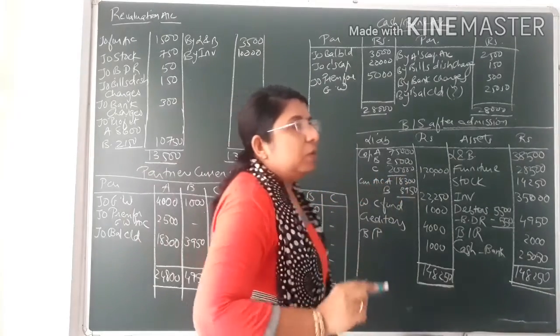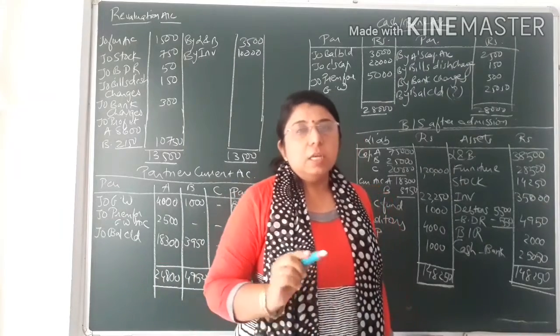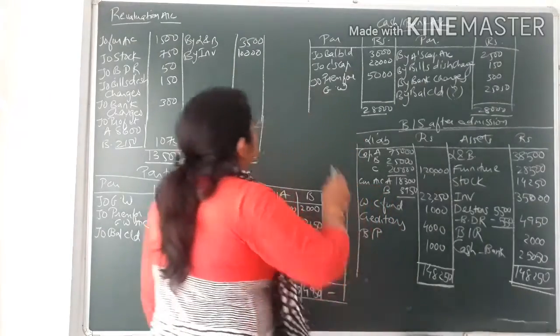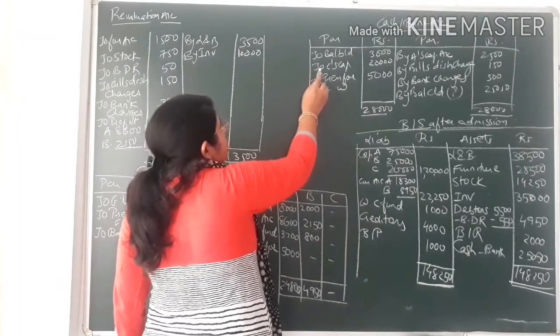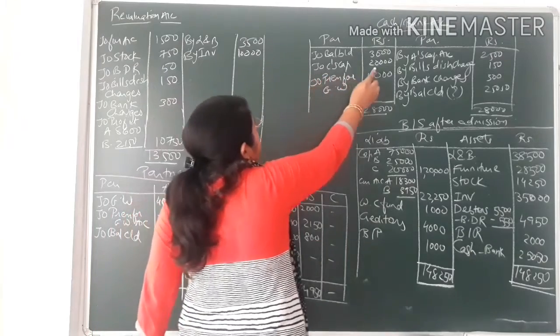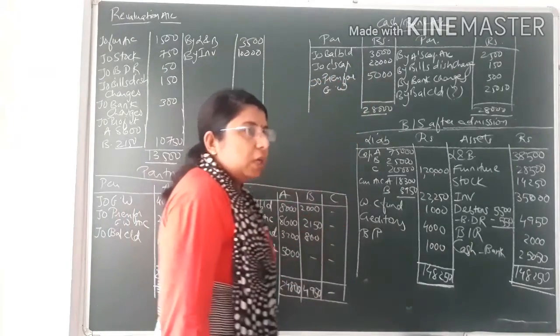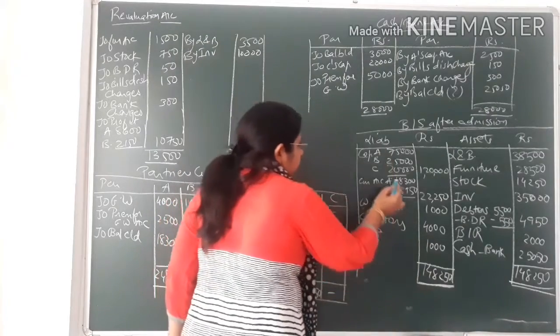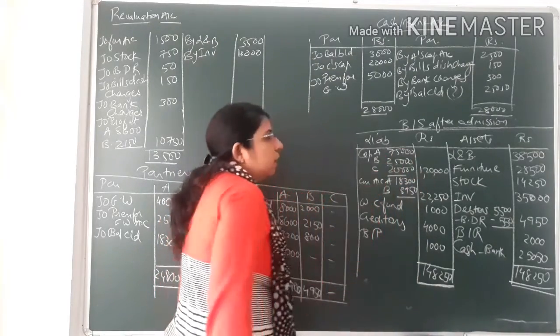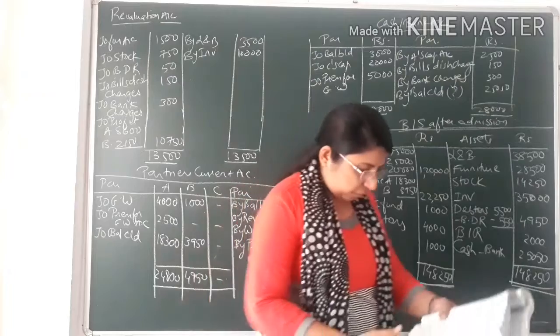In the capital account you will be writing by cash account, that is 20,000, and you can see the second entry, that is cash account debit. So I have written here to C's capital, that is 20,000. Okay, so I have not prepared the capital account separately but directly posted it in the liability side, first entry.